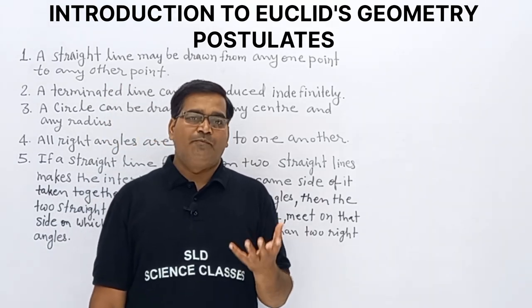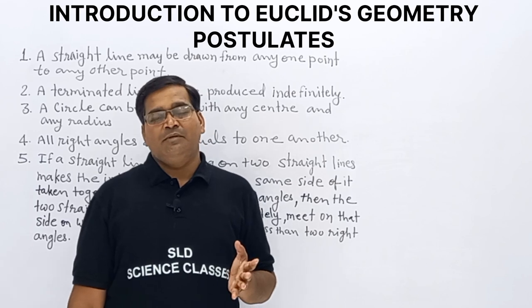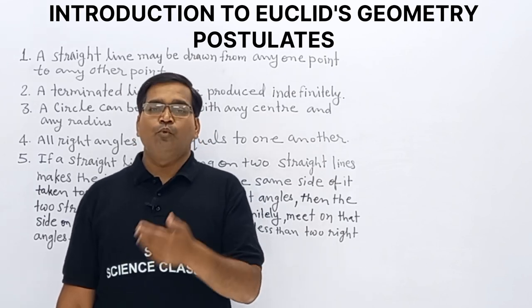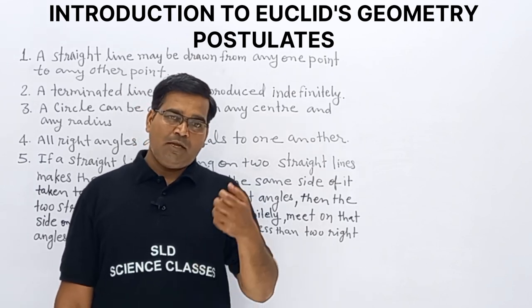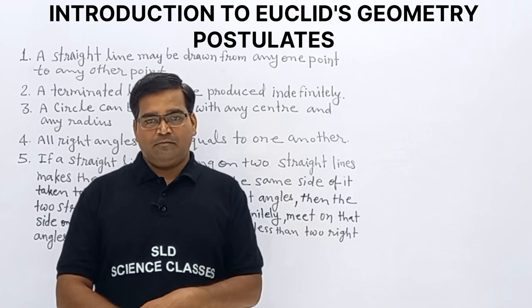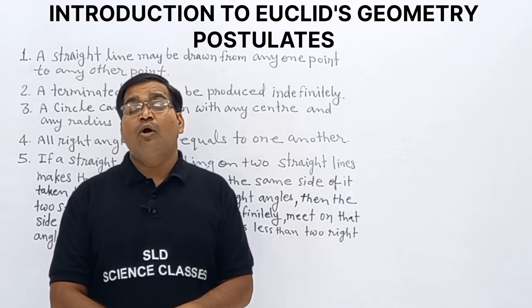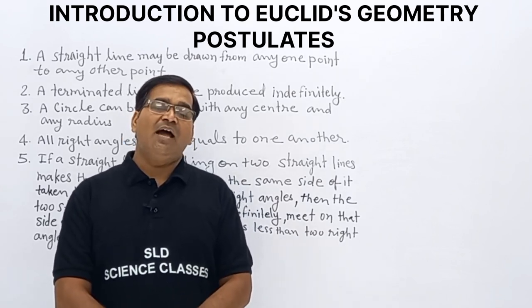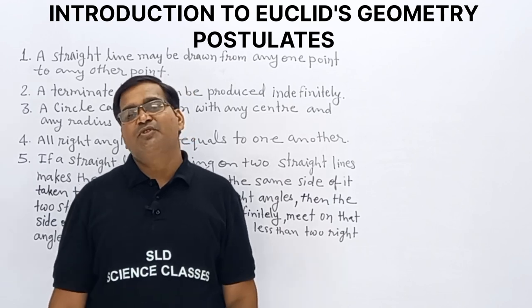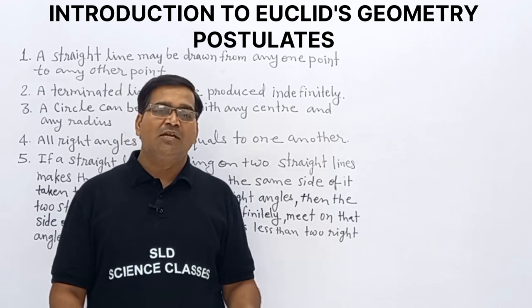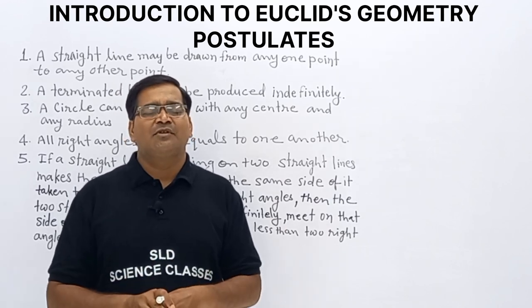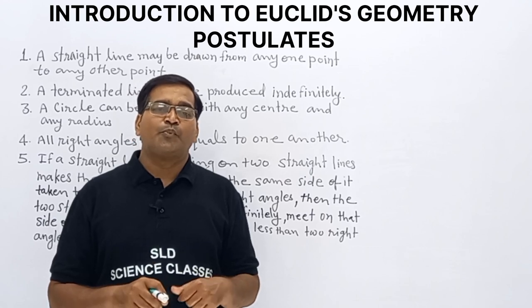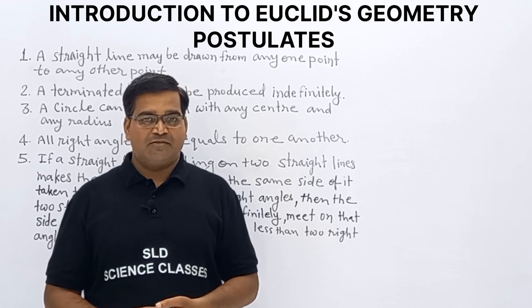Normally, a theorem can be proved, but axioms and postulates cannot be proved. They are universal truth assumptions, but by using definitions and axioms, we can prove theorems.